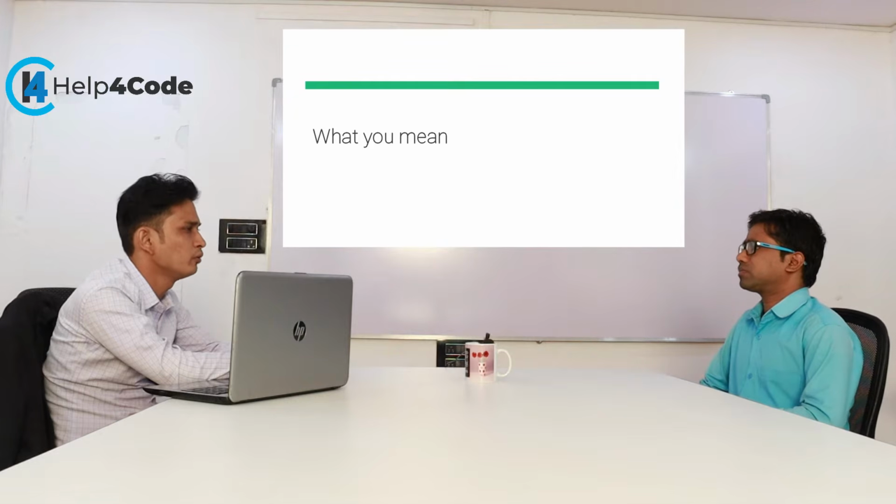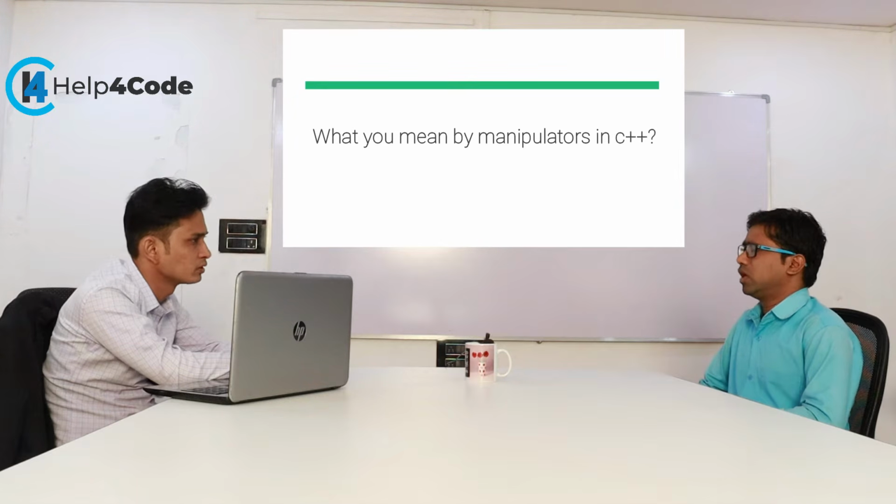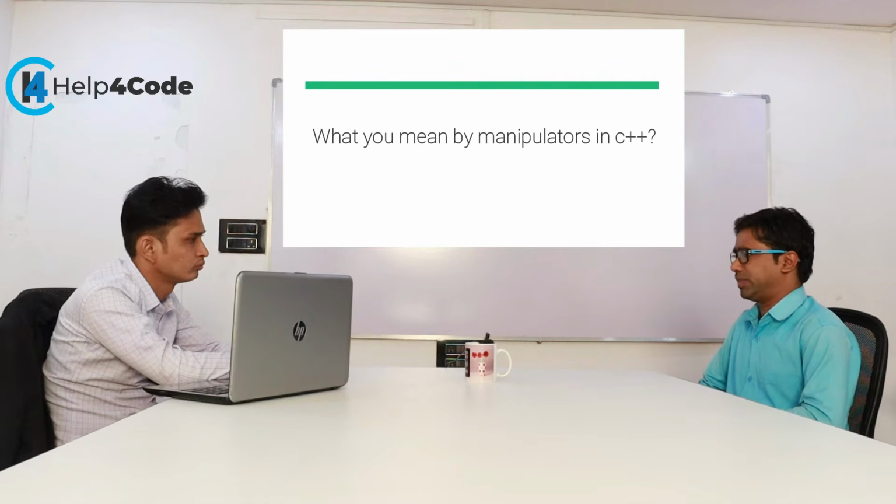Okay, what do you mean by manipulators in C++? Manipulators are generally used to perform operations on output statements. A number of manipulators are there, like hex and dec. If I want to convert into octal, the oct manipulator is there. Then we have setprecision, which is used to set the precision of a number. Then we have setw, which is generally used to set the width.